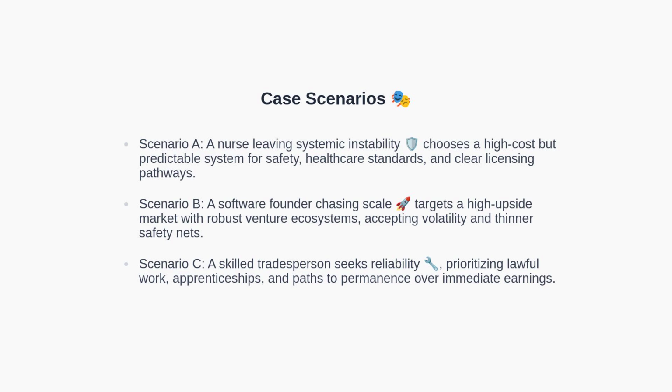Second, a software founder prioritizes scale and a deep capital market. They select a high upside market known for venture density and network effects, accepting volatility and limited safety nets. Third, a skilled tradesperson prefers reliability and lawful paths to work and permanence, valuing structured apprenticeships, even if initial earnings are modest. With scenarios in mind, let us test your understanding.